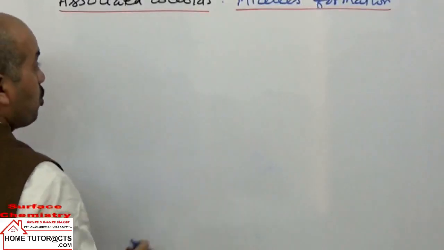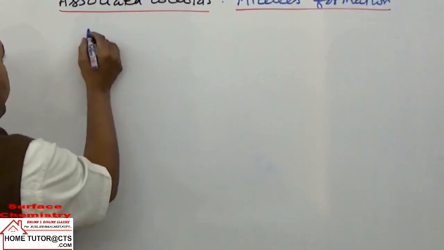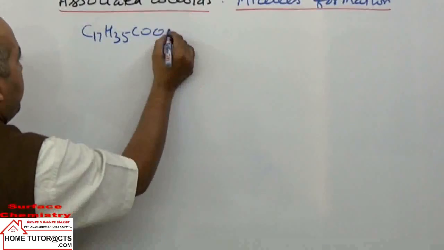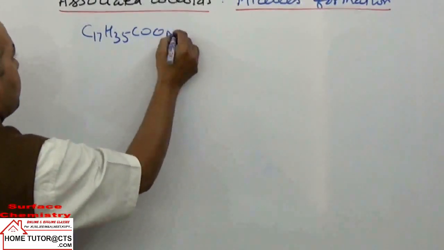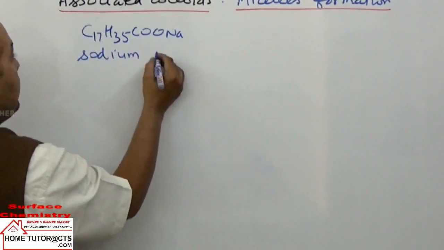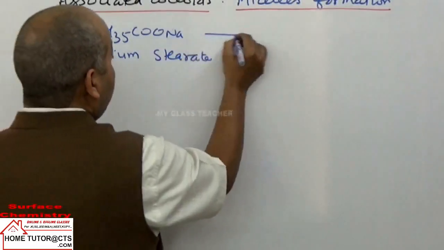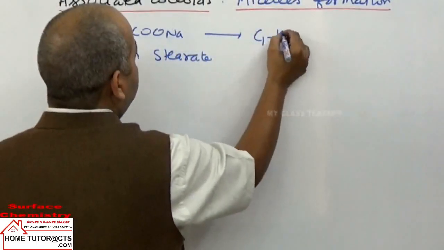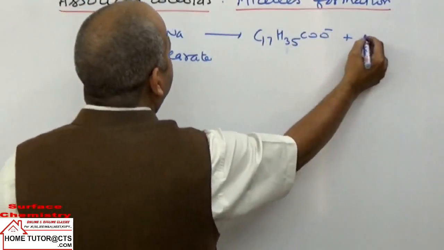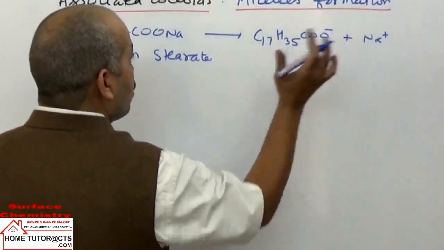Soaps can be taken as sodium salts of higher fatty acids. As one example, I can take sodium stearate, C17H35COONa. Now when we dissolve it in solution, it forms C17H35COO negative ion plus sodium ion. It is the stearate ion and sodium ions.